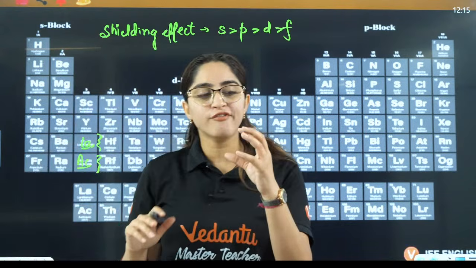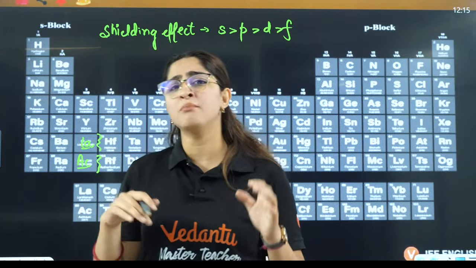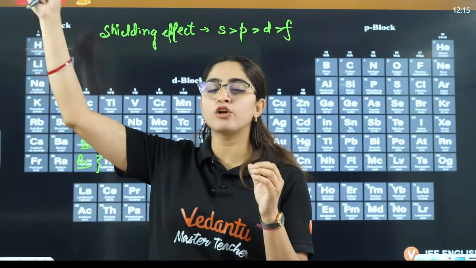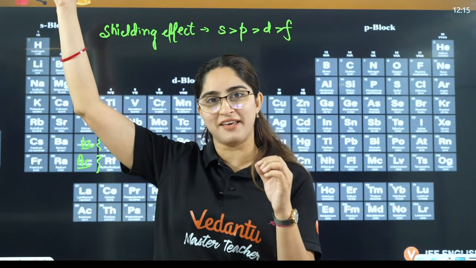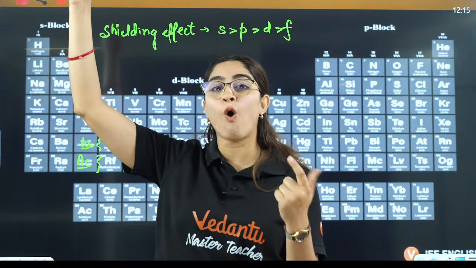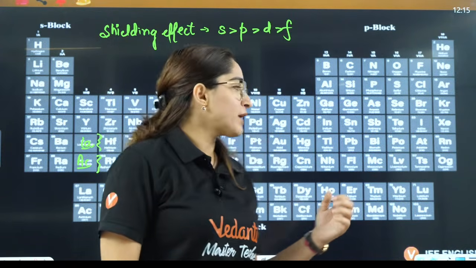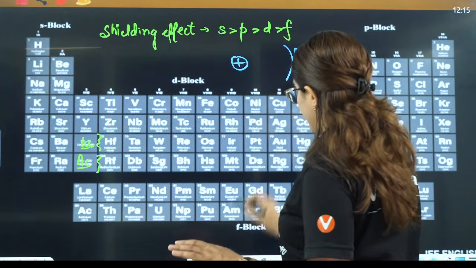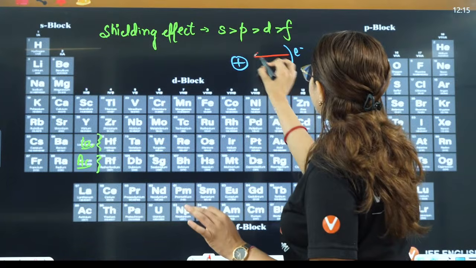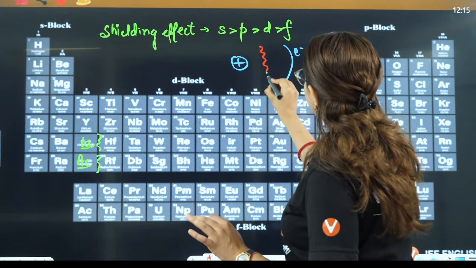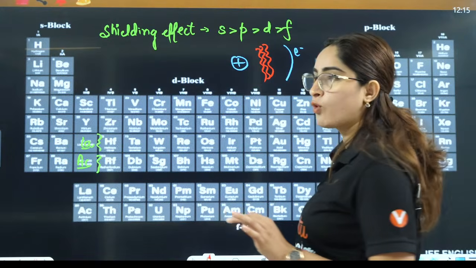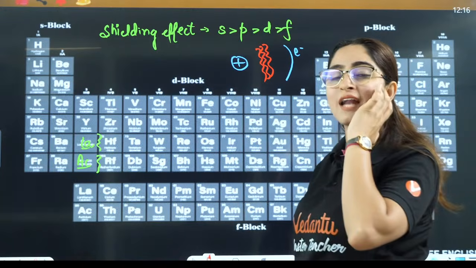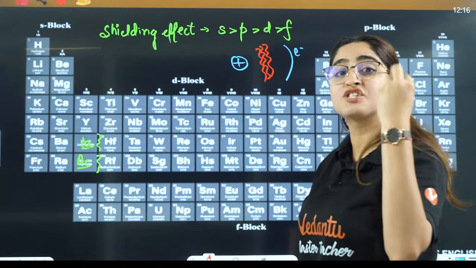Now if I say in between I have some big orbitals that are protecting that this outermost electron should not get attracted here, this is what we called shielding, right? What I'm saying, that you have this nucleus over here and this is the outermost electron. Outermost electron will get attracted here, but for example in between you have some inner core orbitals that are shielding the outermost electron from the nucleus. That is actually called the shielding effect.